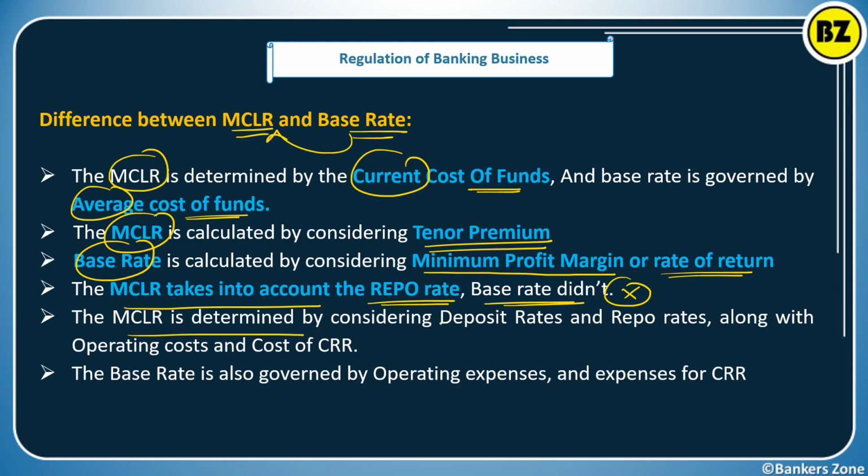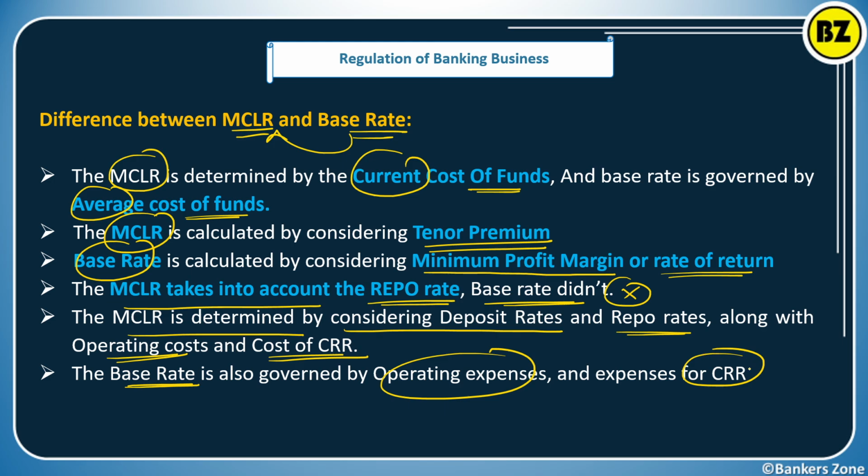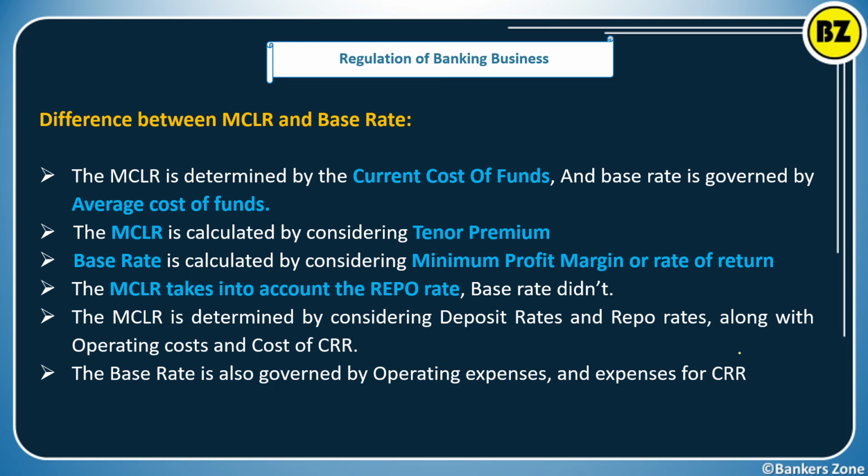MCLR is determined by considering the deposit rate and the repo rate along with the operating cost and the cost of CRR. That is what the 4 factors which determine the MCLR. The base rate is only governed by the operating expenses and the expenses for the CRR. It does not consider the repo rate. Okay, these are some differences between the MCLR and the base rate.